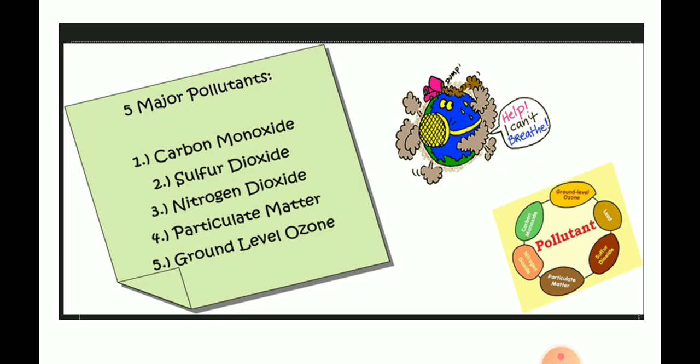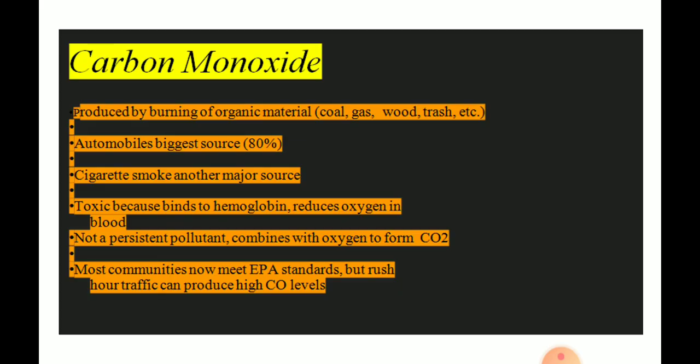These are the five major pollutants: carbon monoxide, sulfur dioxide, nitrogen dioxide, particulate matter, and ground level ozone. Carbon monoxide is produced by the burning of organic material, such as coal, gas, wood, trash, etc. Automobiles are the biggest source, and 80% is released from automobiles. The remaining is from cigarette smoke, which is also another major source.